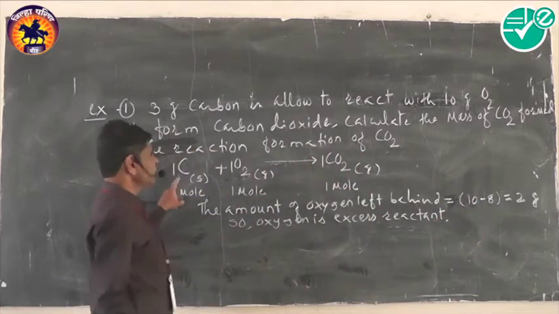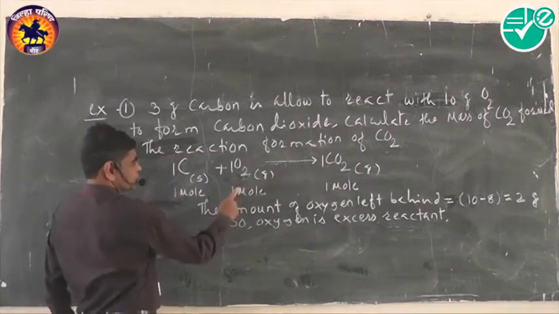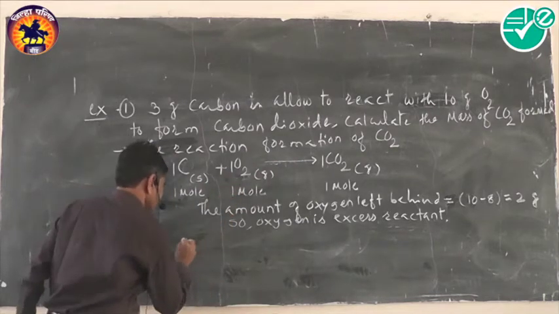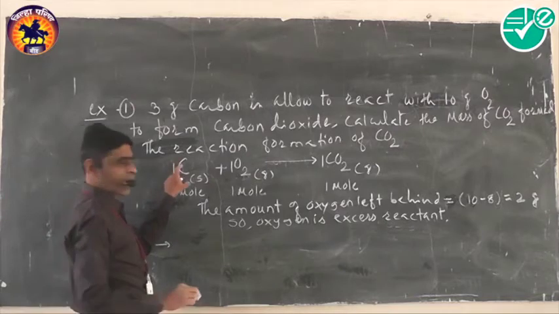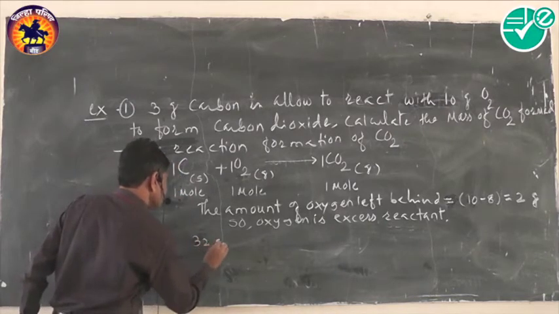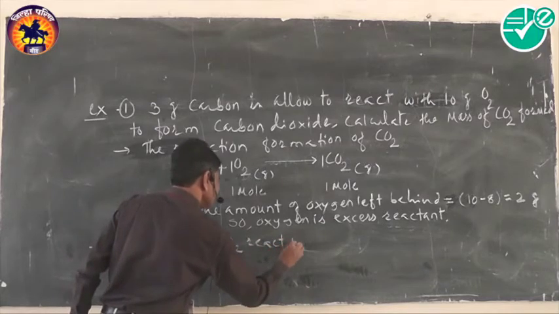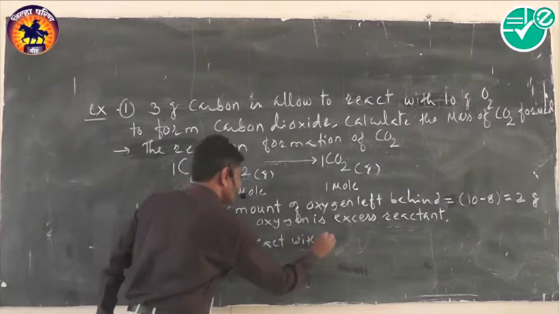Now, what about the carbon? 32 gram oxygen reacts with 12 gram of carbon. Then let us consider the carbon. So 32 gram oxygen reacts with 12 gram carbon.